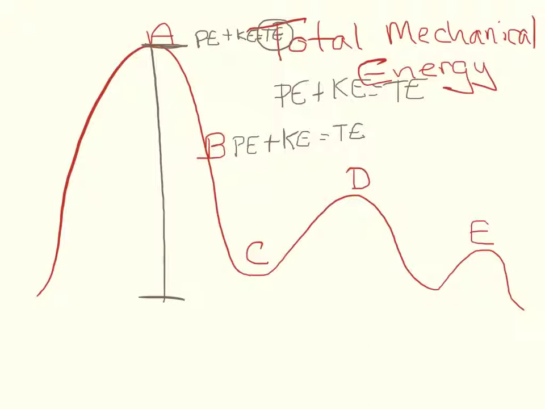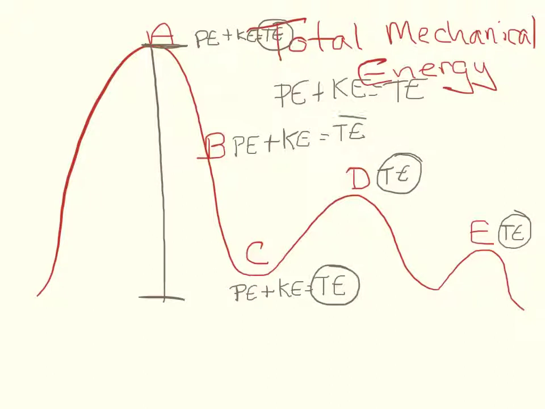And down here at the bottom, where our potential energy had gone to 0, that meant that all of our energy was in kinetic energy. And once again, our potential energy plus kinetic energy gave us our total energy. And that holds true for every point. If the system is closed, just like the $100 that I talked about earlier, the total energy is not going to change at any point in time in our system.